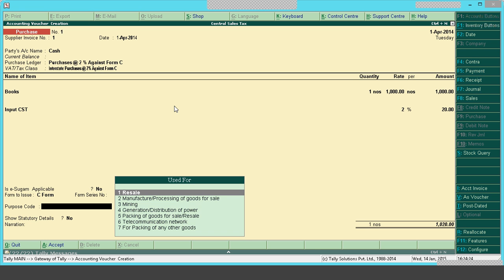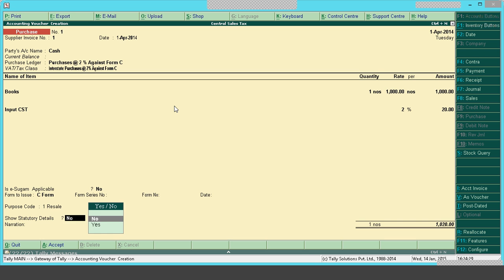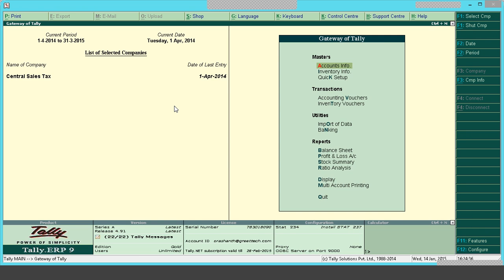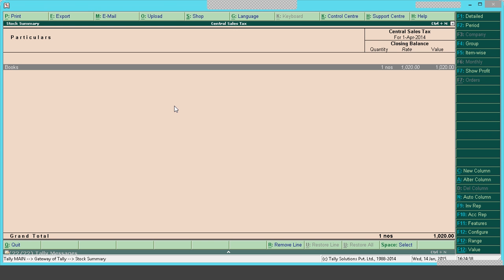Purpose code. So what is the purpose of this purchase? Retail, manufacturer, mining. So you can select the purpose code. I have selected resale. I have saved it. So now I will go to cost summary. You can see, even though the purchase value is only 1,000 and 20 rupees is CST value, the item cost itself would be 1,020. It's because input CST is an additional cost of purchase. It will be added up to the purchase cost.